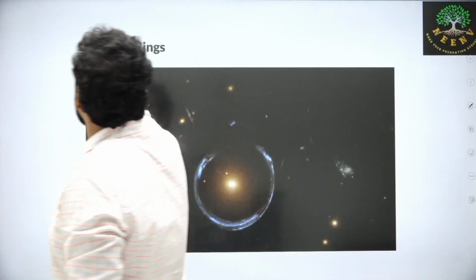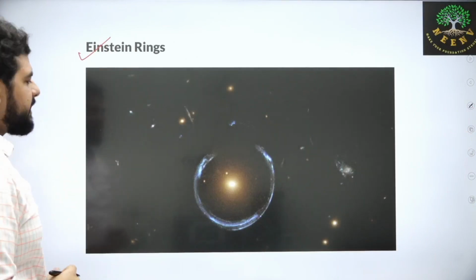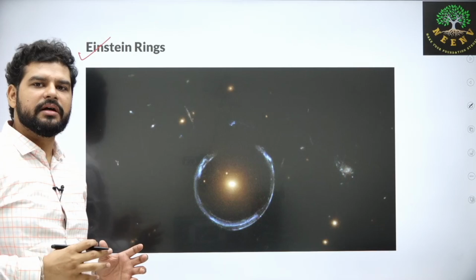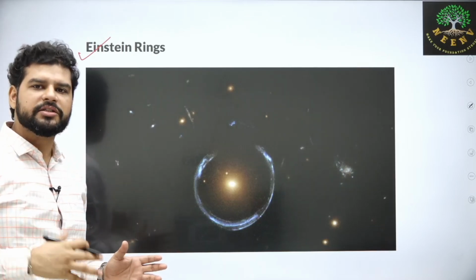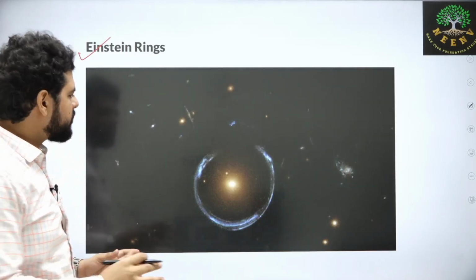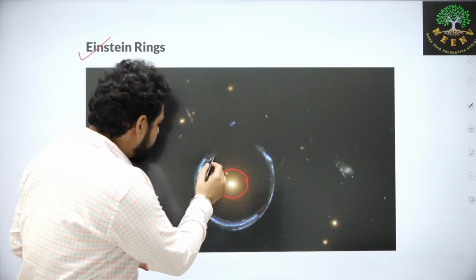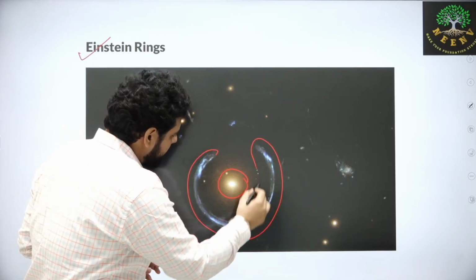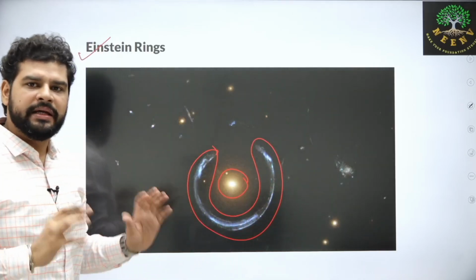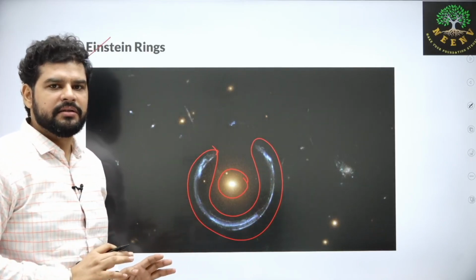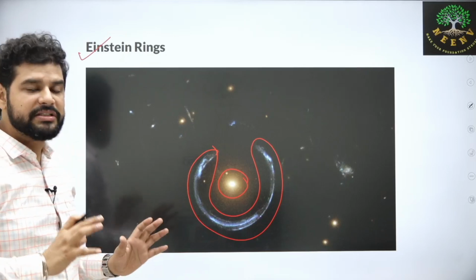Anyway, the observation of Einstein rings. This was created because of the distortion caused by the dark matter. So this is the galaxy which has dark matter, and this image is the image of the thing that is behind this galaxy. So this is how, it's amazing.